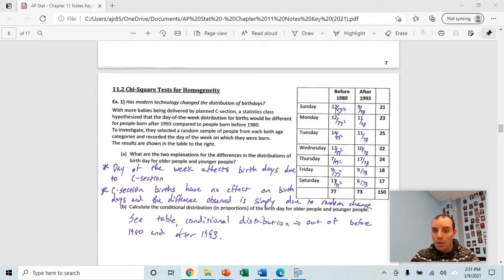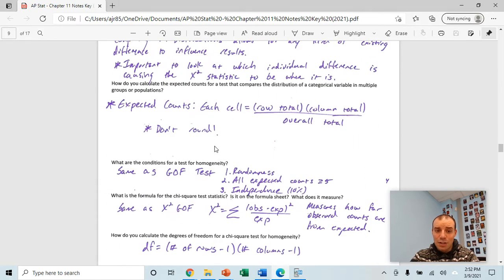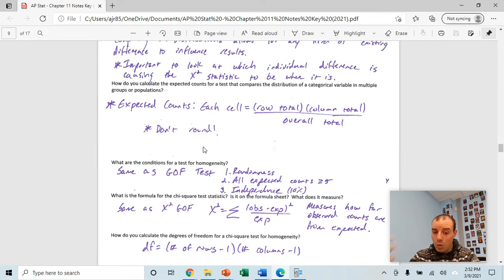My observed count was 12, and then I can get my expected count by doing row total times column total divided by overall total. Say I wanted the expected count for this cell right here, Wednesdays after 1993. I'm going to take the row total, 22, times the column total, 73, divided by the overall total of 150, and I'll get the expected count. Similar to the last section, do not round these expected counts to whole numbers, okay? Keep them to 1 or 2 decimal places.